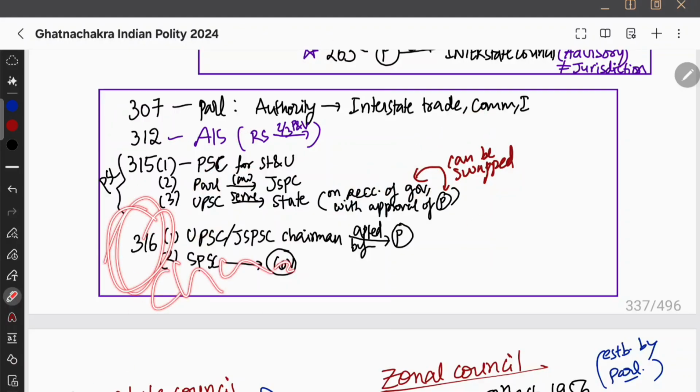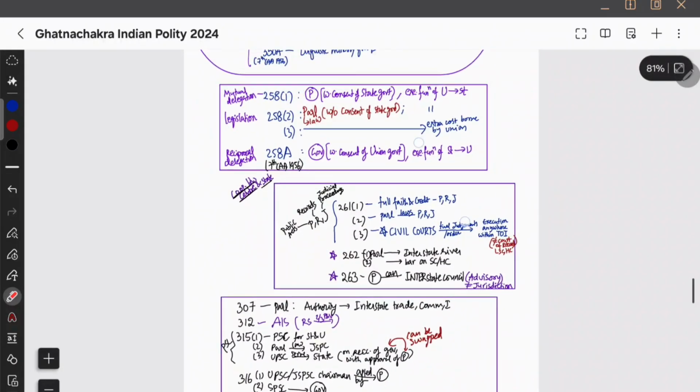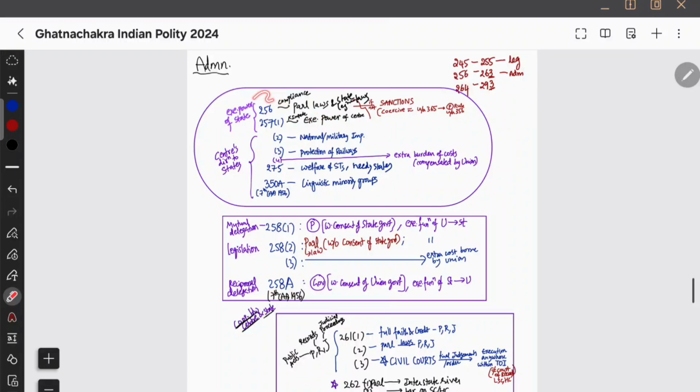ये 316 chairperson के बारे में बात करती है. Okay, president appoints the chairman of the UPSC or joint state PSC, और state PSC का chairman governor करेगा. So these are the 4 boxes. Executive power of the state, center's direction to the state. That is the first box.